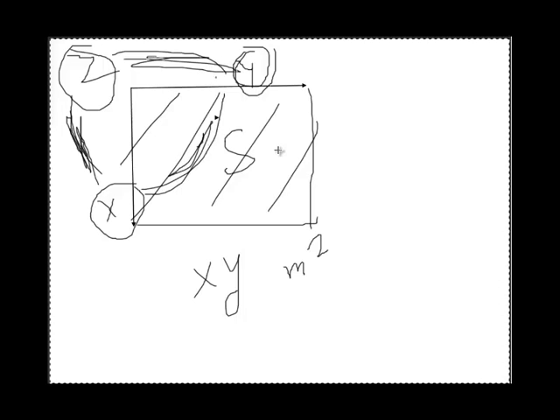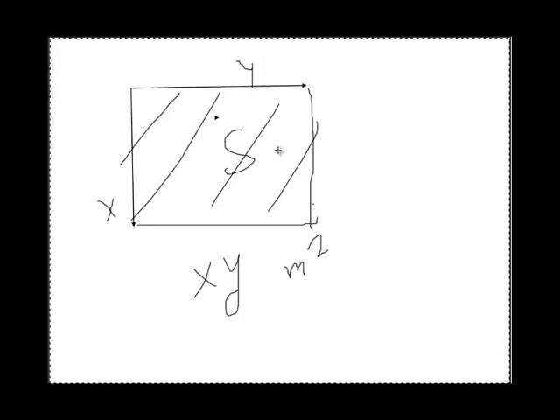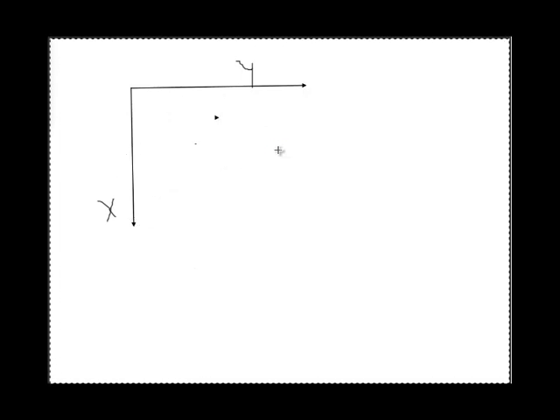So differential surfaces, let me draw another figure which will be more clear. This is z axis. So the differential surface in x, y plane will be differential distance in x direction multiplied by differential distance in y direction.